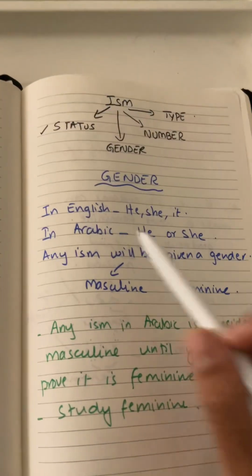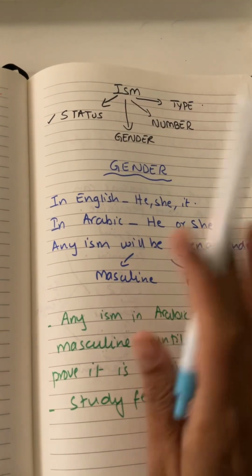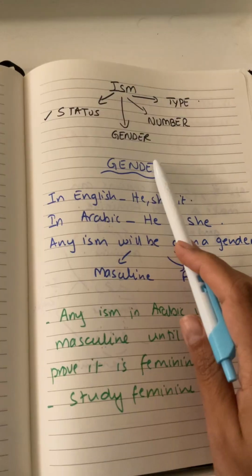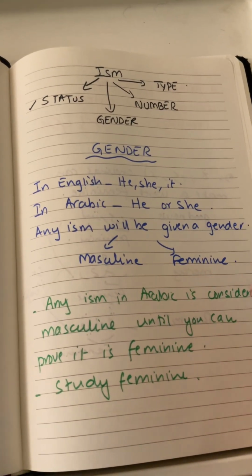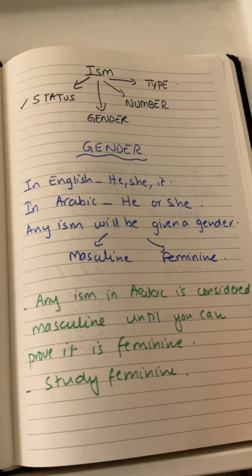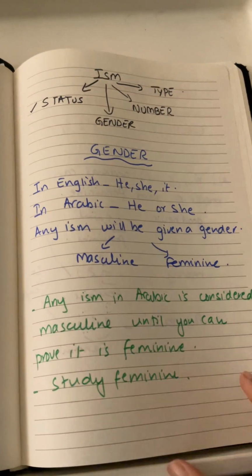Just a quick revision: we are doing the isms, and in ism we already did the status, rafa, nasab, jar, and how you can tell the status. Then today we started the gender, and in Arabic we give gender to every ism. Any ism is by default masculine, unless you can prove that it's feminine. So we studied the feminine in detail.